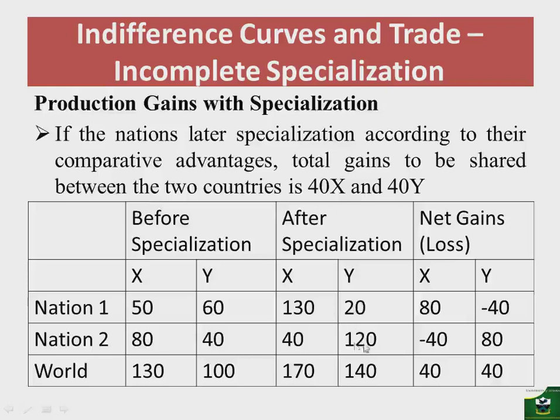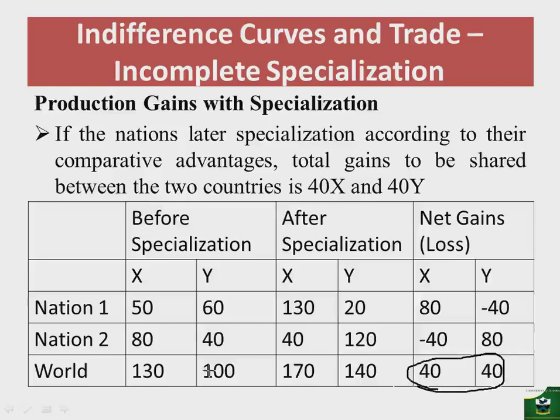Nation 2 will also produce more of y and less of x, and we see that world production increases to 170 for x from 130 and 140 for y from 100. And therefore, when we subtract the after specialization production of 170 for x minus 130, we get 40, and 140 of y minus 100, we get 40. And it is these amounts, then these gains, that must be distributed between nation 1 and nation 2.